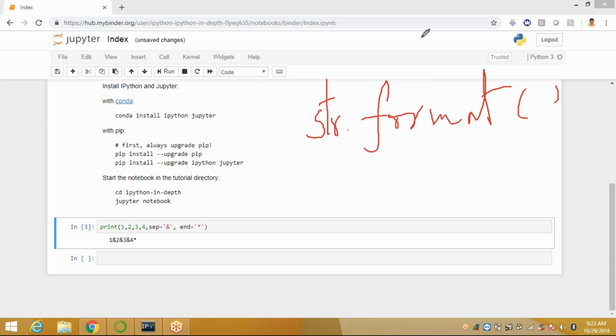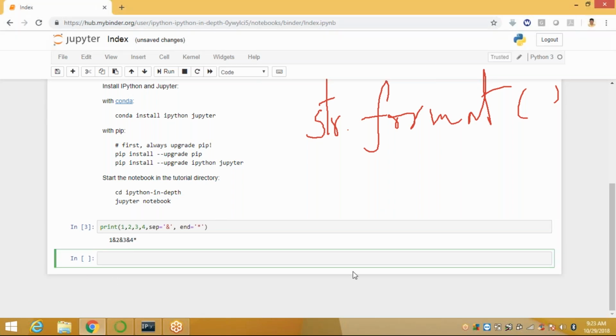Suppose I am defining here x equal to 9, y equal to 7.